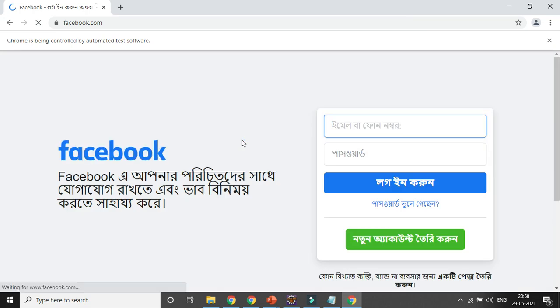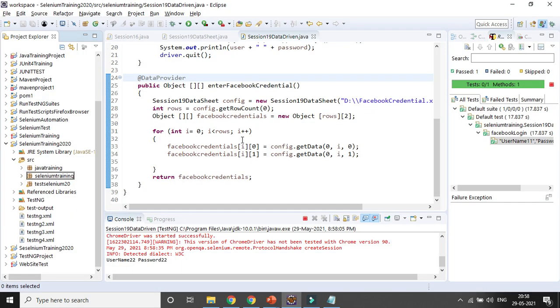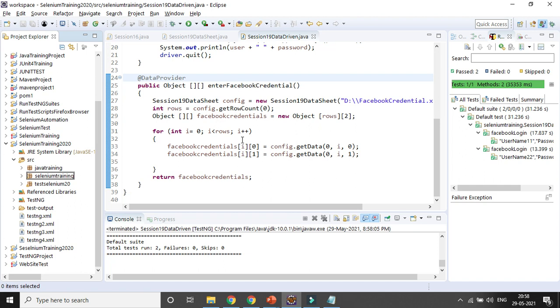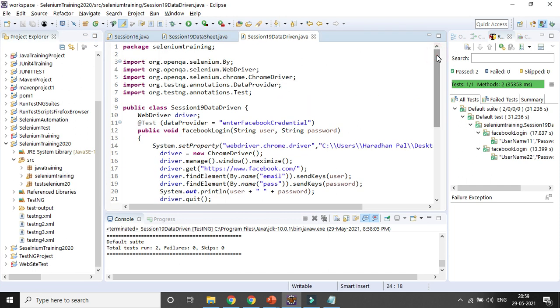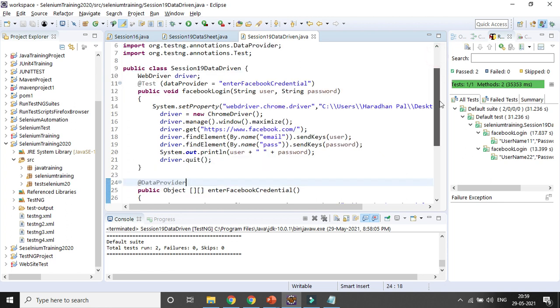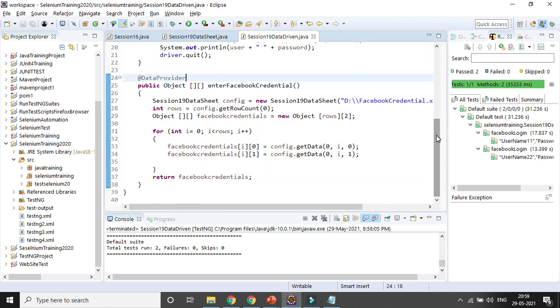So that's why instead of hard coding in the data provider part, we are trying to get the information from the external source. So as and when required, we will update only the Excel sheet, not here. So you can see it is very easy, right? So that's why we can create our script with the help of data driven approach or data driven testing, because we are reading the data. Sometimes we can write the data in the Excel as well. So I will show you slowly. Okay, no need to worry.